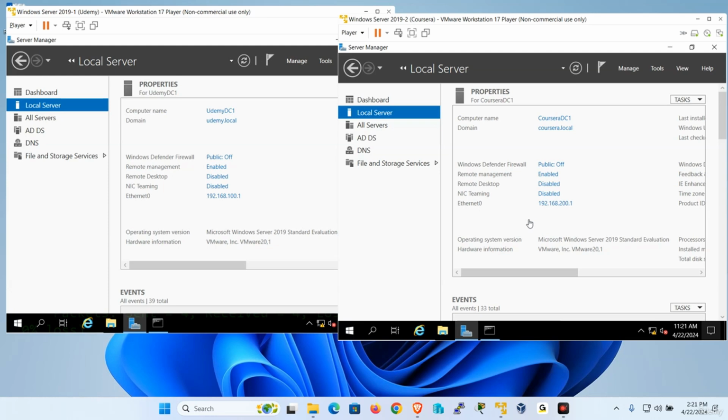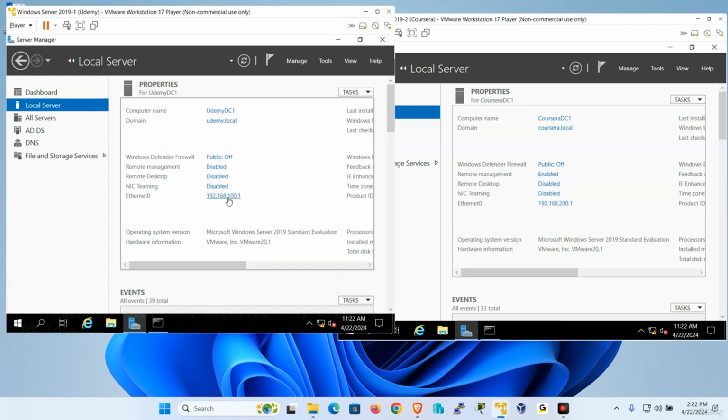Hello, everybody. Welcome back. It's Mo again. In this lecture, what I want to actually do is configure routing between these two different networks. Remember, each one is actually on a different network. The first three octets over here is 192.168.200. The first three octets here is 192.168.100. So that's why they cannot talk to each other.